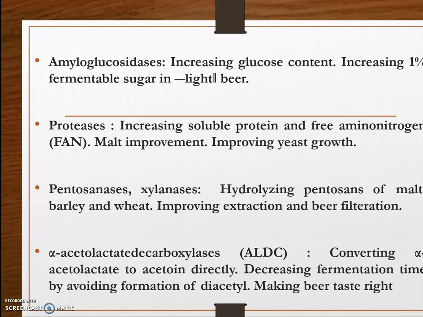Beer and wine are both alcoholic beverages produced by yeast fermentation of sugars. Beer is the world's most widely consumed alcoholic beverage, and it is the third most popular drink after water and tea. Wine is based on grapes and beer is traditionally based on barley. And this is about the brewing industry.